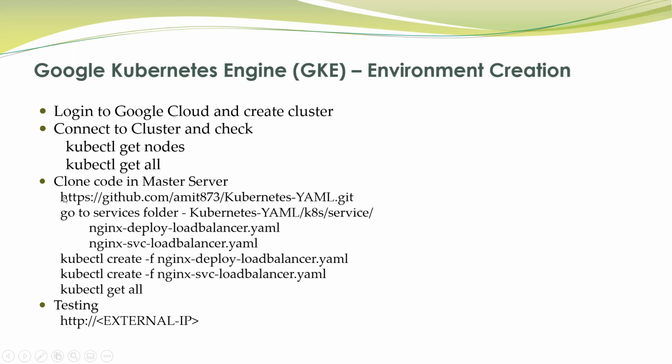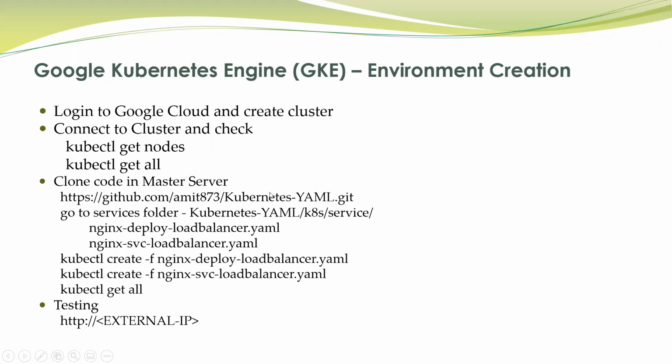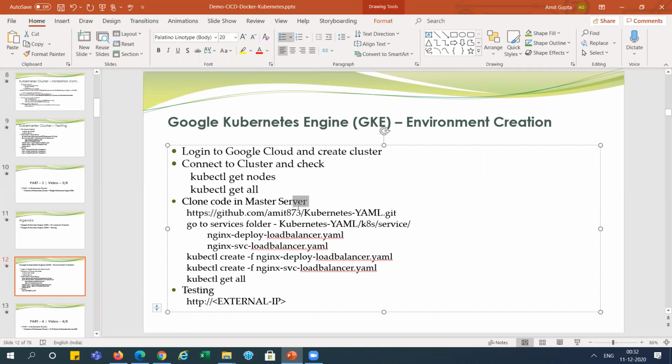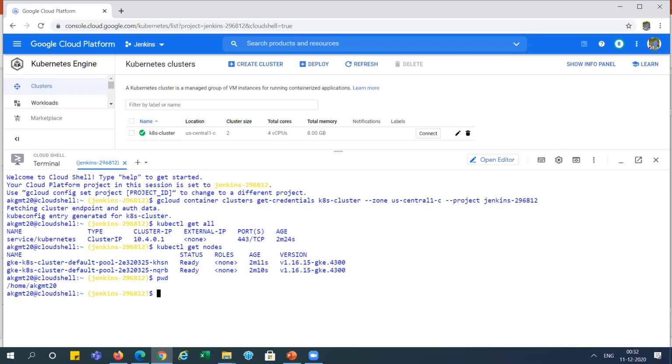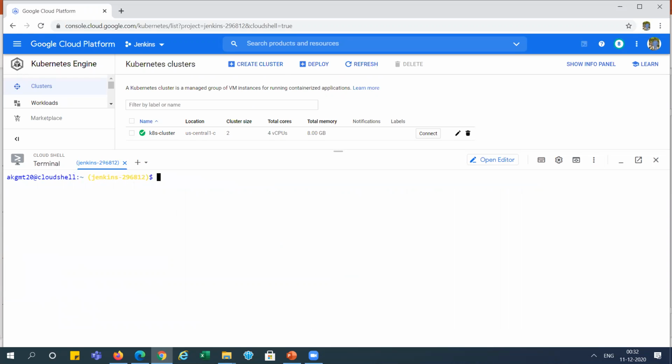So here you can see I have copied some URL over here, and I will use that. I am just copying this URL here, and I am checking that I am in the home path. I am just cloning it, right? It's cloned, right? So I am going to that path,